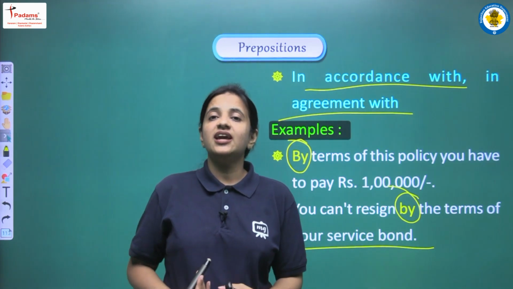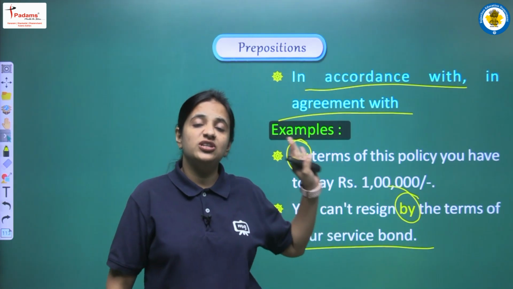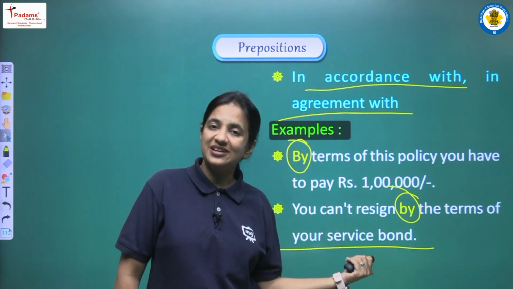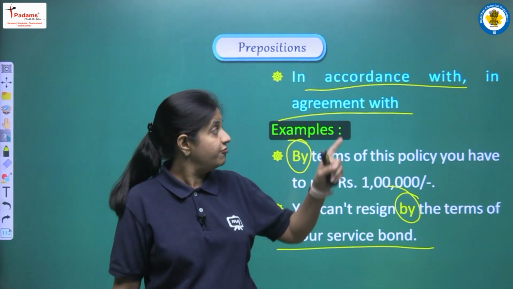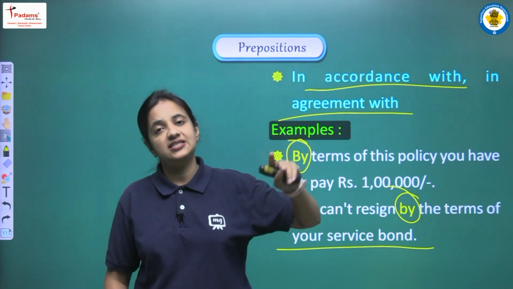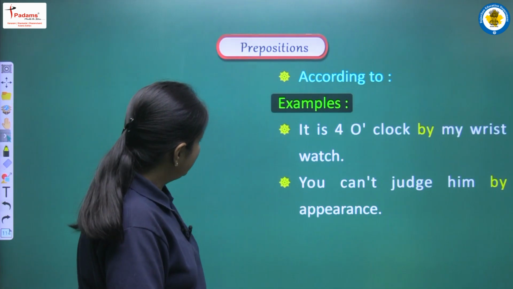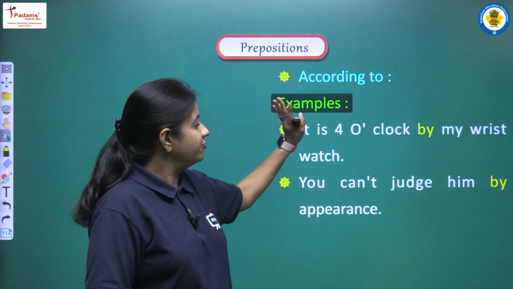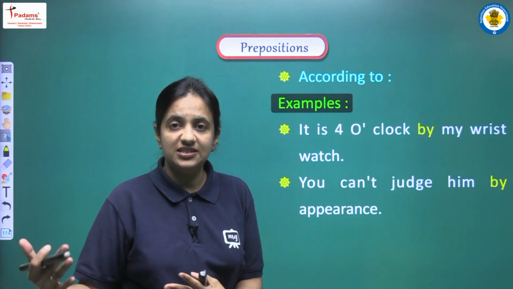that all the prepositions are able to convey so many different meanings. Yes, so जब हम by को इस तरह से sentence में use कर रहे हैं, so what meaning are we having? We are having the meaning of in accordance with, or we can say according to. Yes. Next, another use of by, that is according to. So it is just like what we have discussed right now.